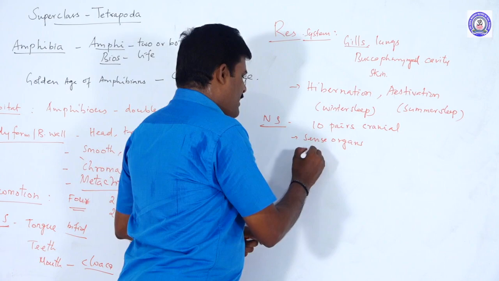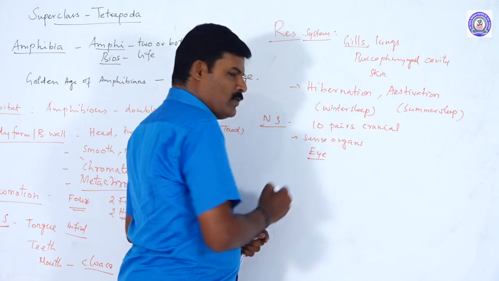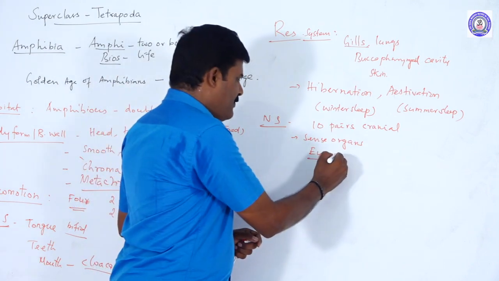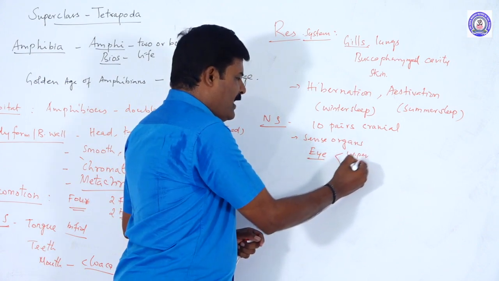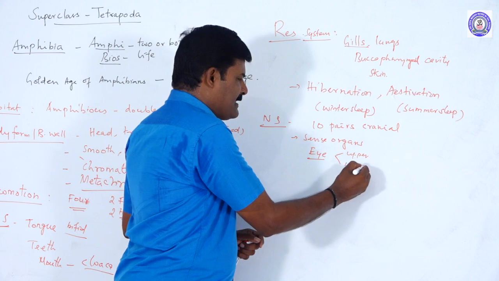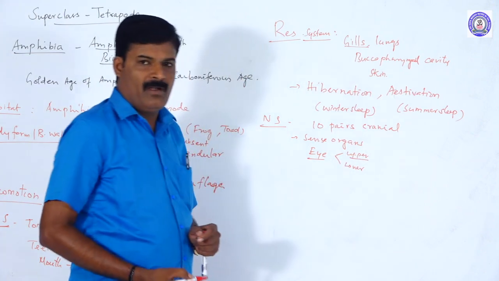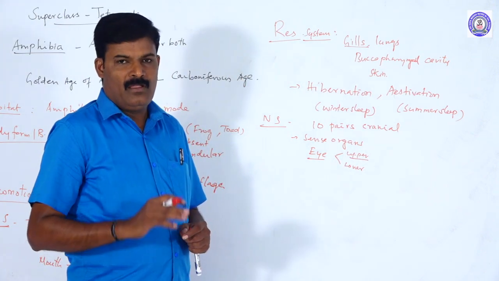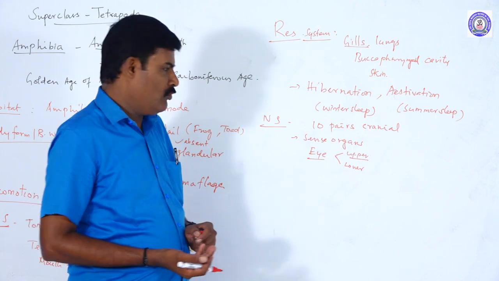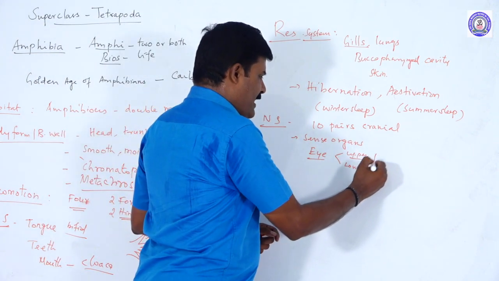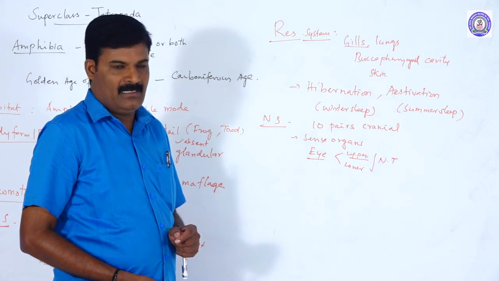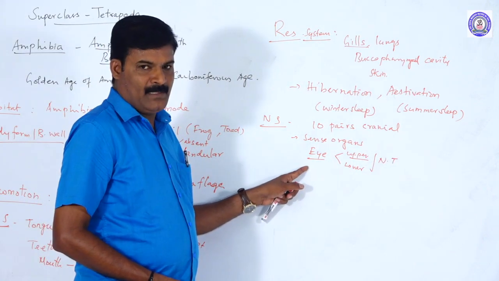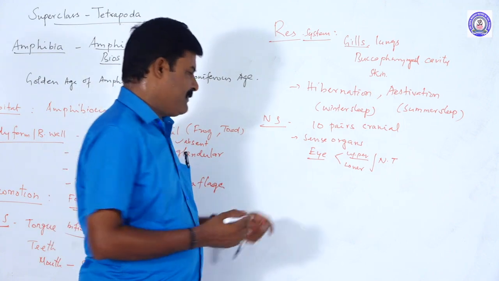In the sense organs, the eyes are photoreceptors. The eyes are made up of two eyelids, an upper eyelid and a lower eyelid. The upper eyelid is immobile, and the lower eyelid is movable. Another membrane is present, called the nictitating membrane, which is the third eyelid. The eyes are bulging.